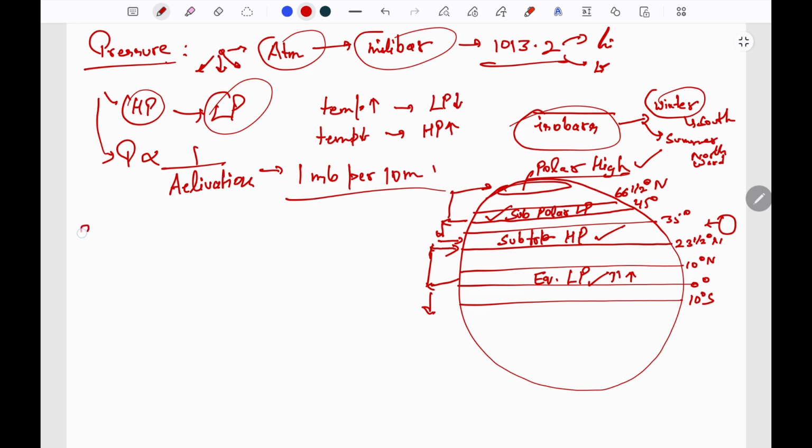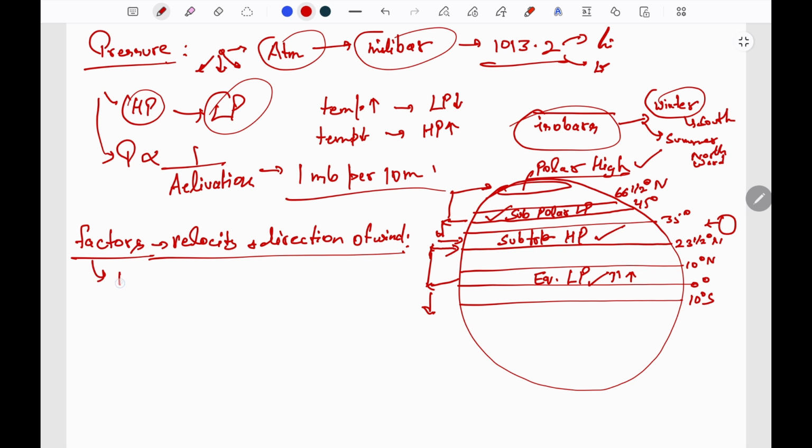Now let us first look at the factors that affect the velocity and direction of the wind. Thereafter, we will be looking at the general circulation of the atmosphere. As we have read, wind moves from the high pressure to the low pressure area. So the first and foremost factor for the velocity of the wind will be the pressure gradient force, that is PGF.